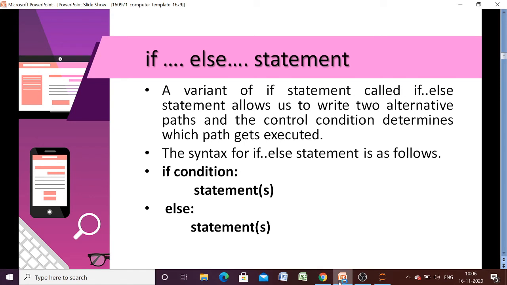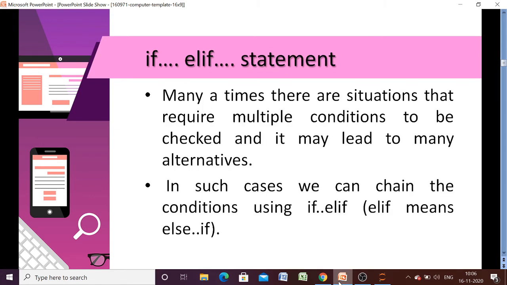For that we have another variation, which is known as the elif statement. Many times there are situations that require multiple conditions to be checked, and they may lead to many alternatives. So when we have more than two alternatives, we have to use elif. In short, in this statement we will have if, we will have else, and we will have elif statements.